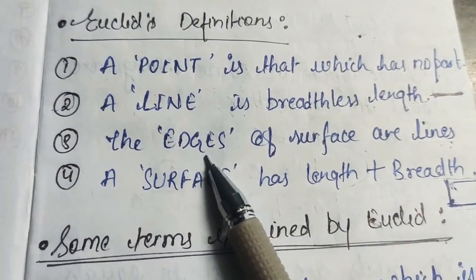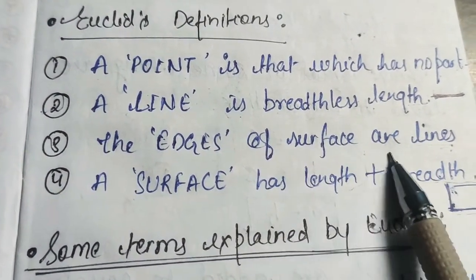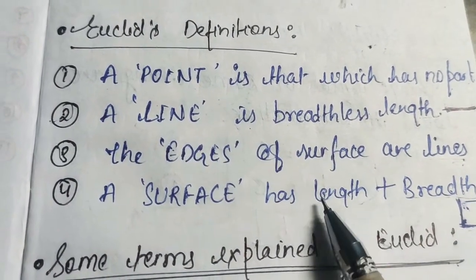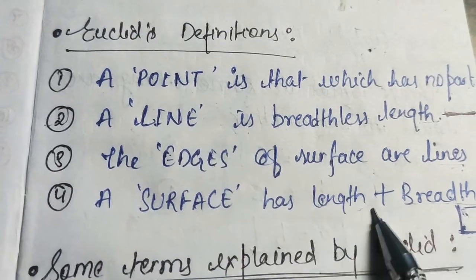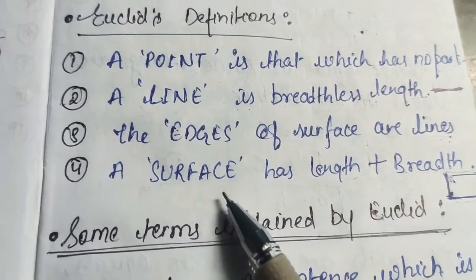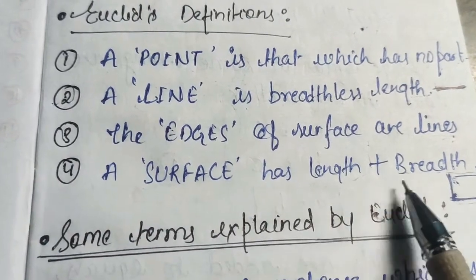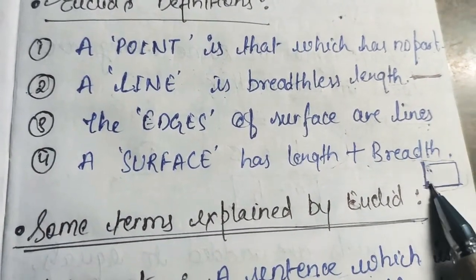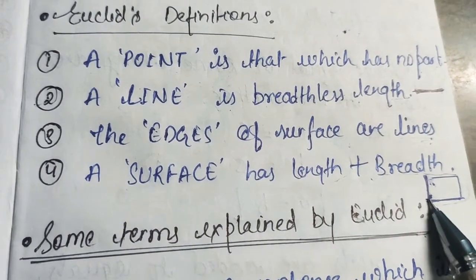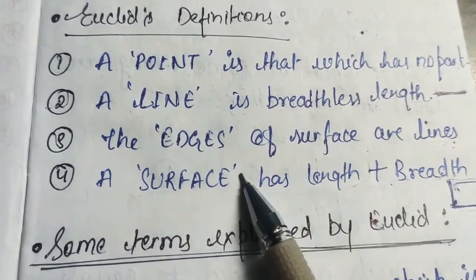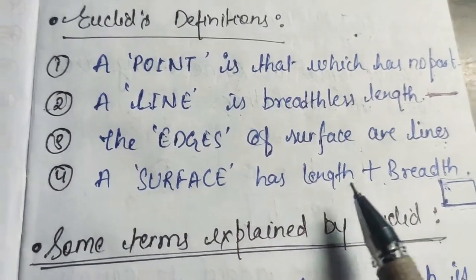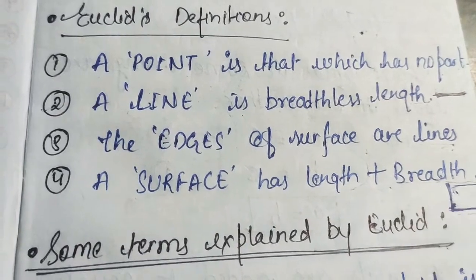Then what are edges? Edges of surfaces are always lines. He said if we have any surface, suppose a quadrilateral, then it is a surface. So the edges of a surface will always be lines. The surface has length plus breadth. Suppose I have drawn a rectangle here, you can see it has some breadth and some length, so it is a surface. So any surface will be composed of some length and some breadth.